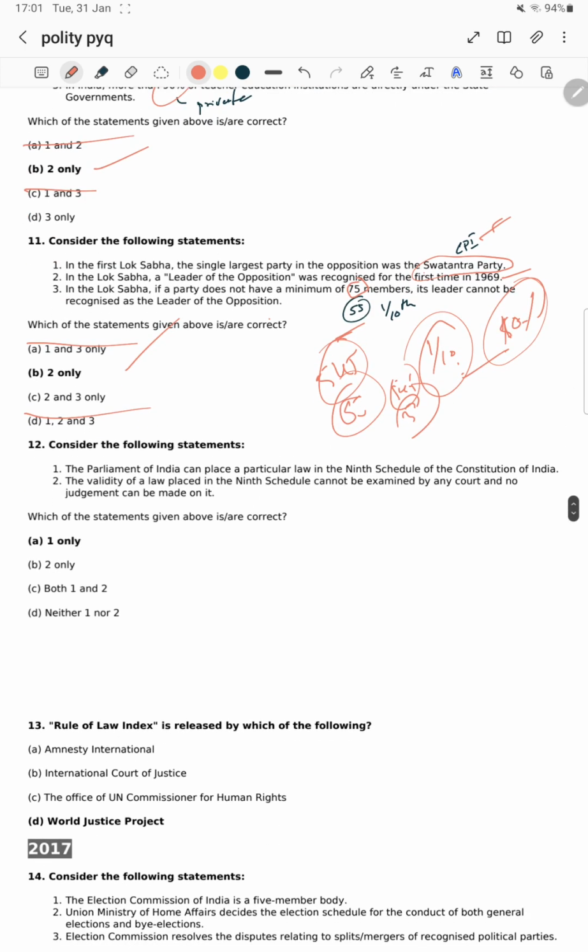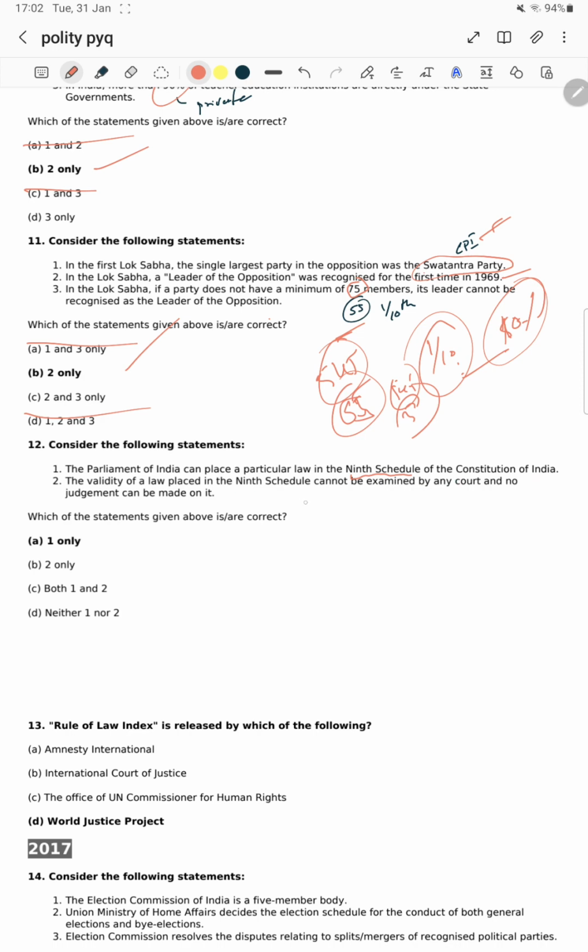Next question, consider the following statements. The Parliament of India can place a particular law in the 9th schedule. Again it asks about the 9th schedule. Recently in 2019 also we have seen the 9th schedule. The 9th schedule was added in Jawaharlal Nehru's term. The questions are directly repeating. Okay, the Parliament of India can place a particular law in the ninth schedule of the Constitution of India. Yes, sir, obviously it can place.